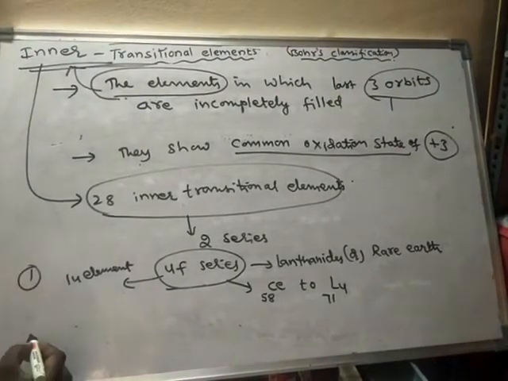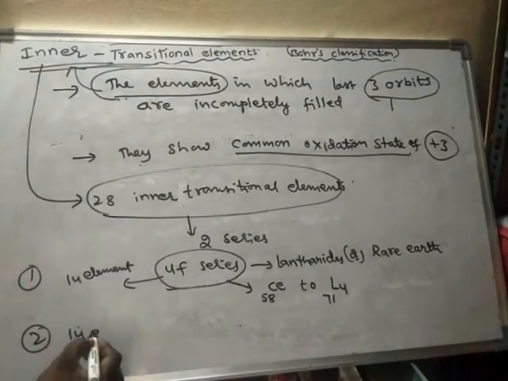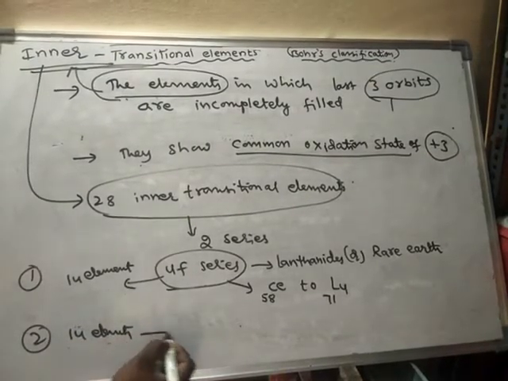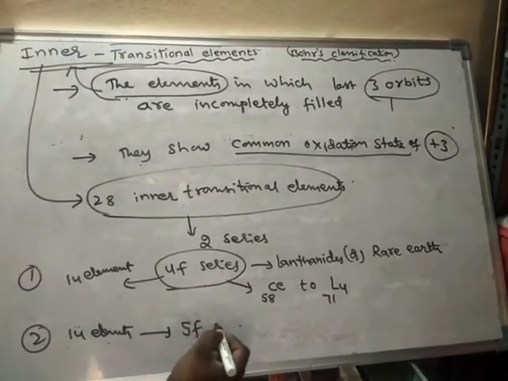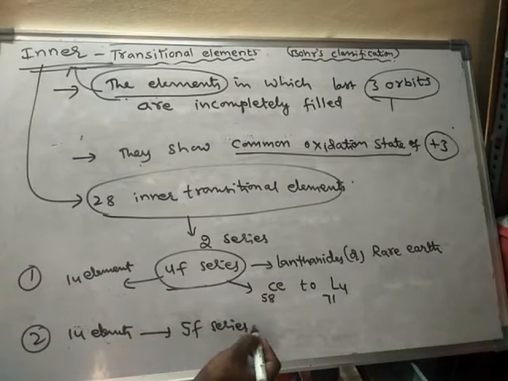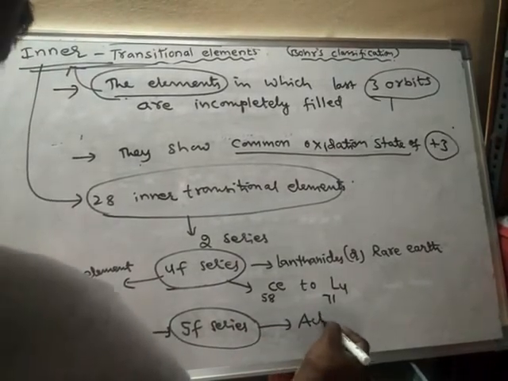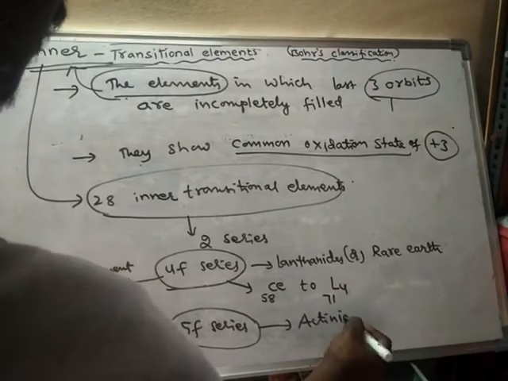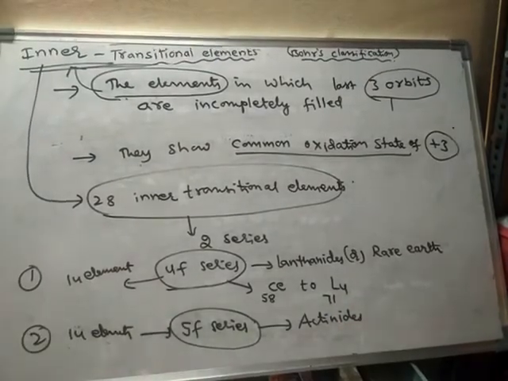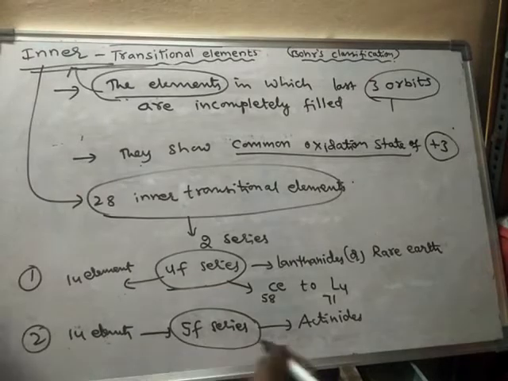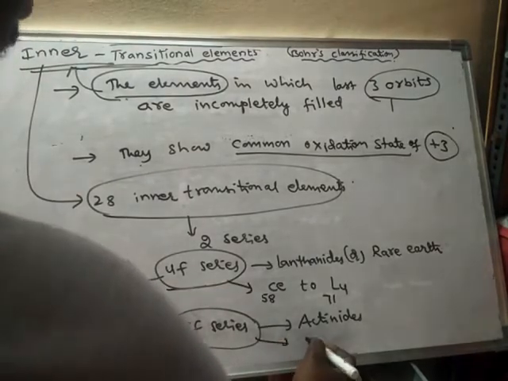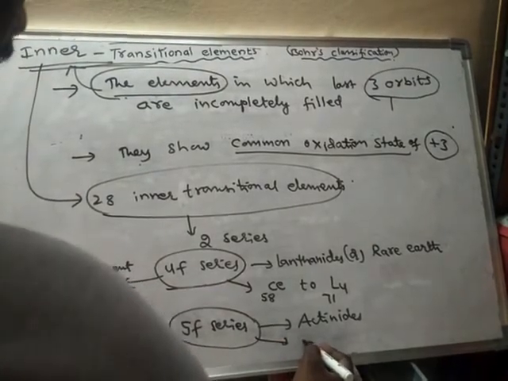And another 14 elements form the 5f series. They are called actinides.